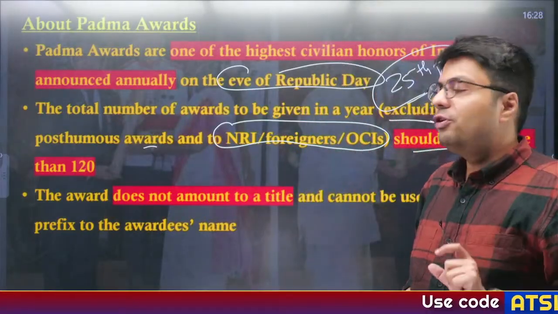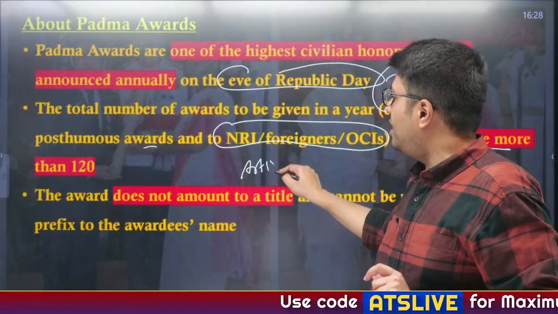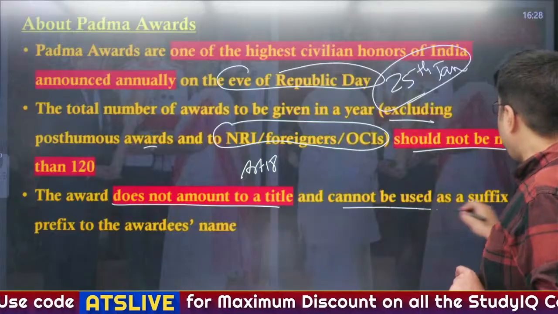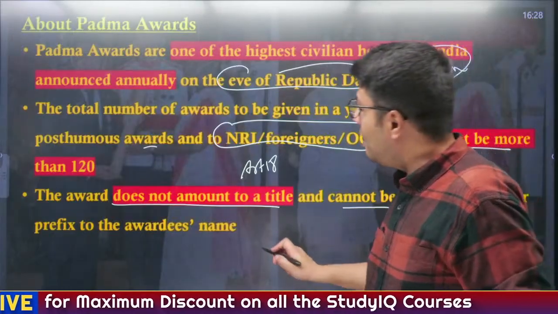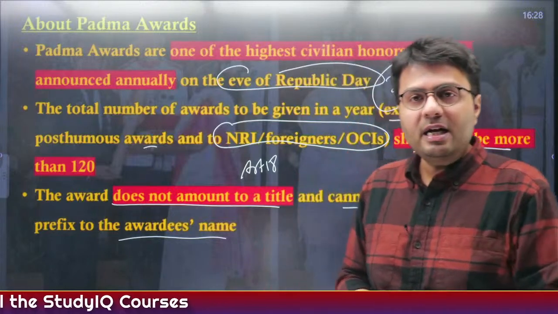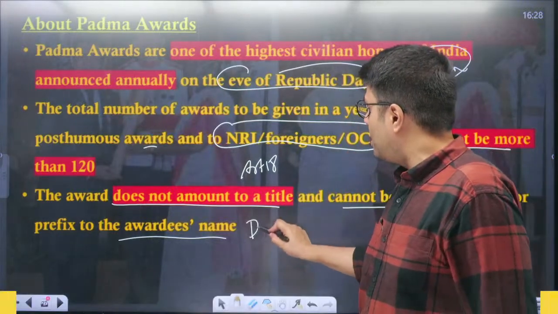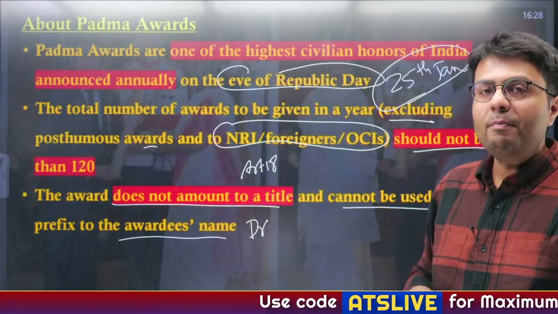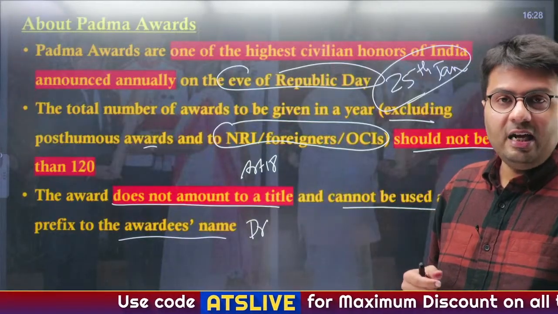Now also what you have to remember, as per Article 18 of the Indian Constitution, this award does not amount to a title and it can't be used as a suffix or a prefix in the awardee's name. Only two types of titles are accepted in India legally: the title of doctor, which is given to people belonging to the health sector and also to people who have gotten their post-graduate degree in doctorate, right?